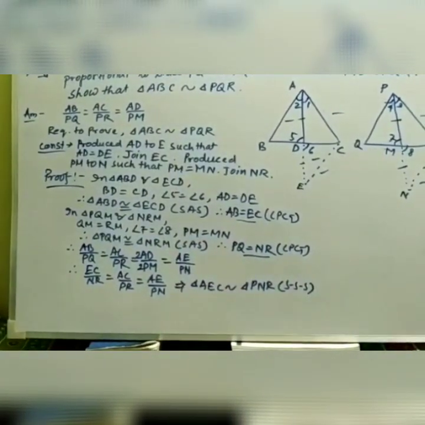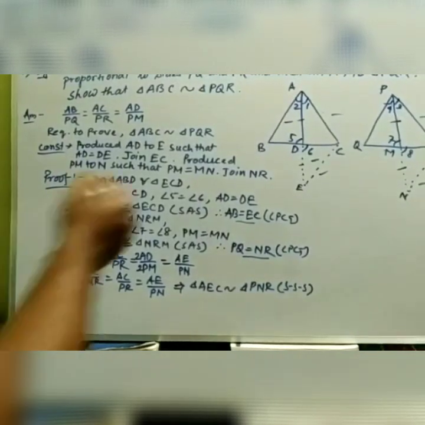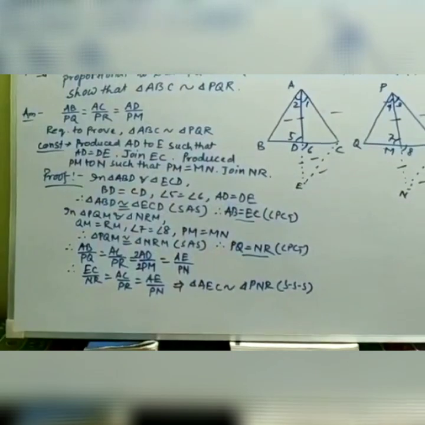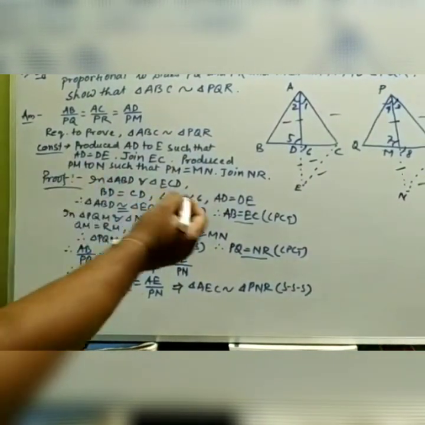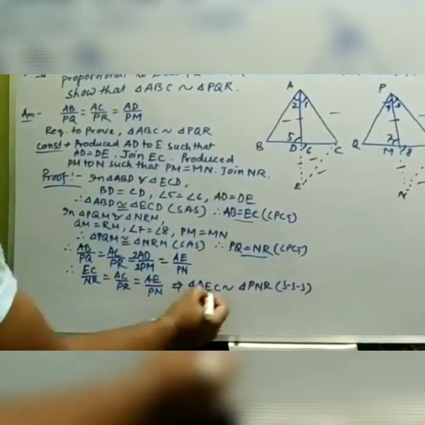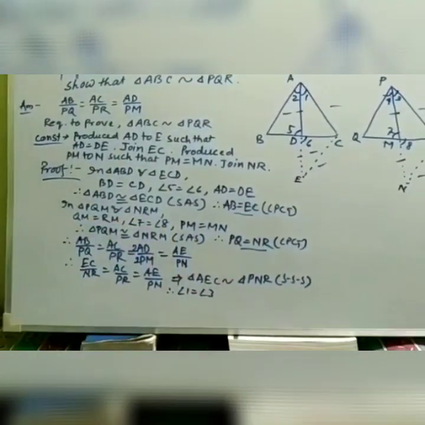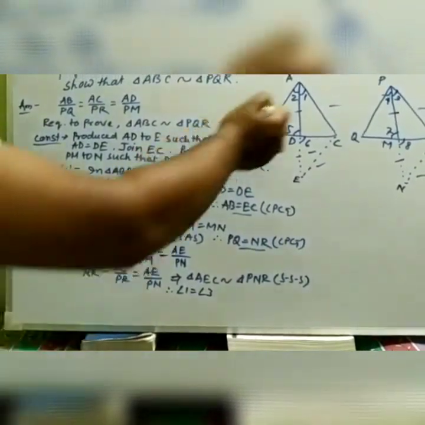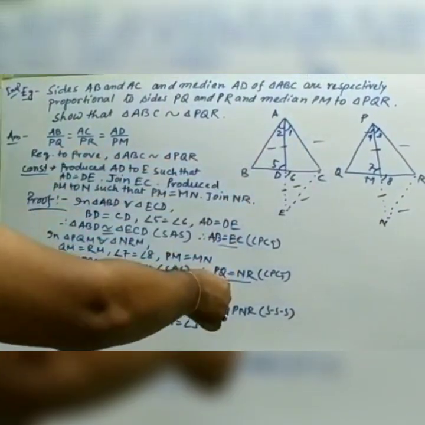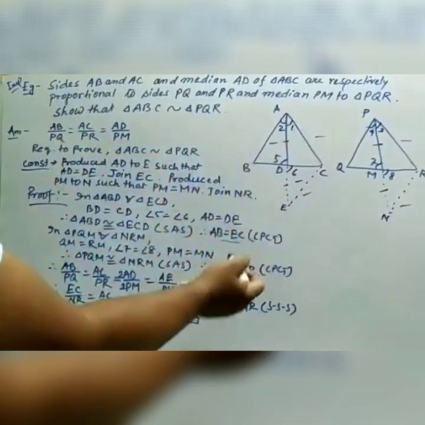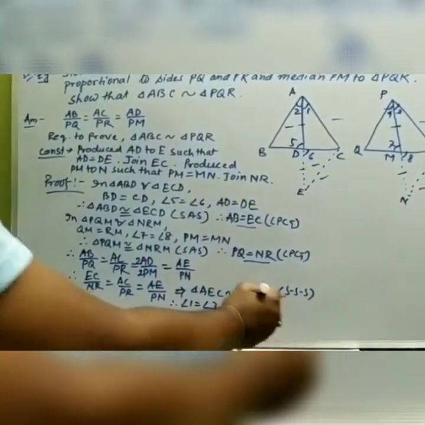As these two triangles are similar, their corresponding angles will be equal. That means angle 1 equals angle 3. And as these triangles are similar, angle 2 equals angle 4.